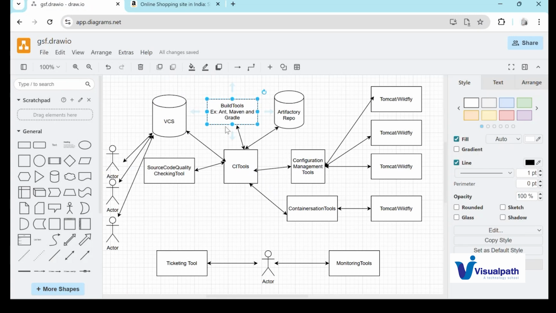Once the artifact has been generated, we publish that artifact to our artifact repository, that is Nexus or JFrog. Once the artifact is saved, we pass it on to our configuration management tool, that is Ansible in this case.